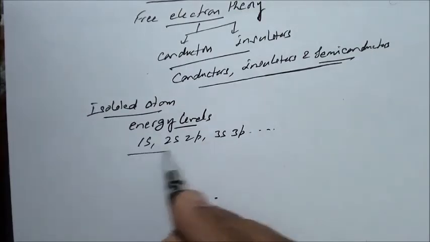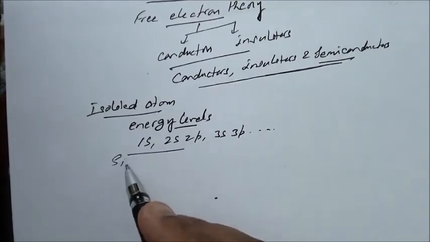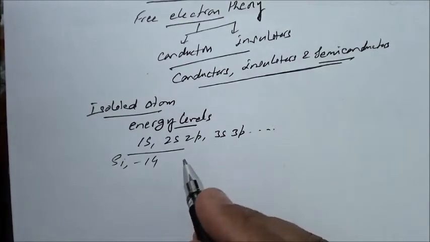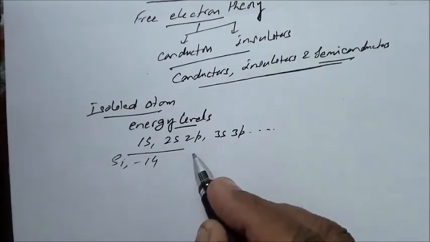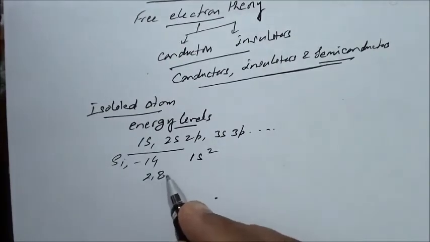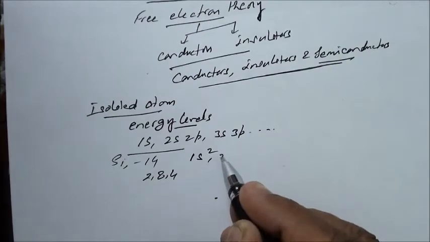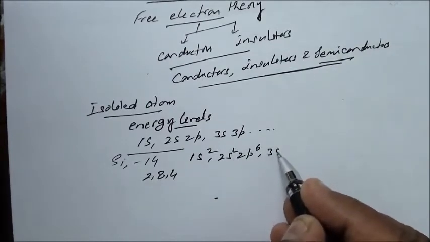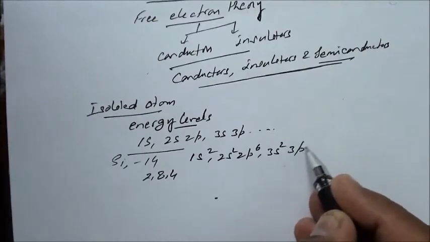Now let me take an example of silicon. Atomic number 14. So its electronic configuration will be 1s2, it's 2, 8 and 4. So 1s2, 2s2, 2p6, then 3s2 and 3p2.